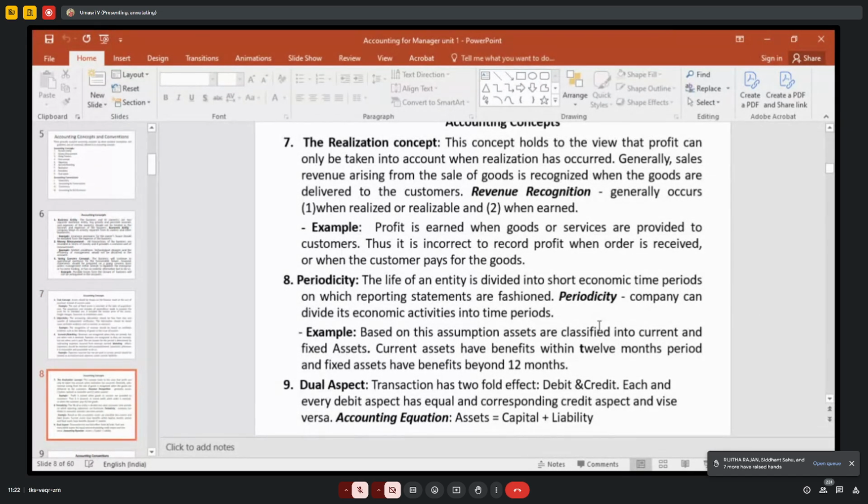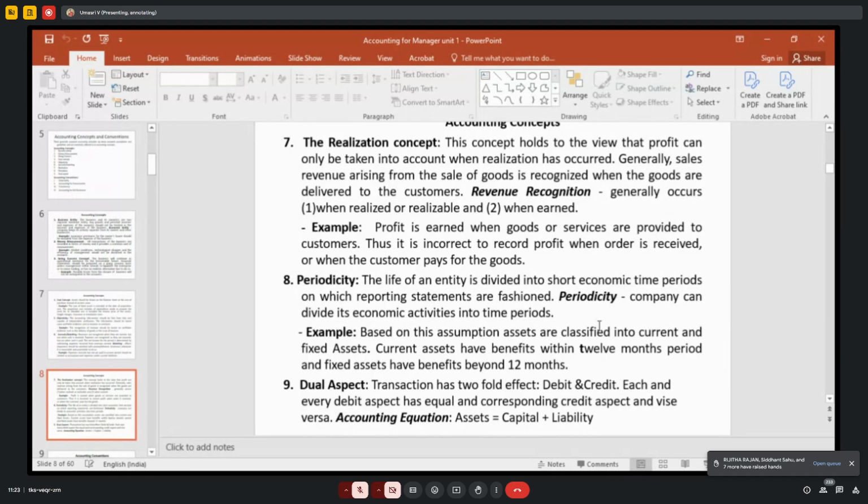Then realization concept. When do you have to record your sales? When you are realizing your assets, or when you are earning the amount. Because of credit sales, you may not receive money; after 2 months or 3 months only you will receive. That is also to be treated as sales. You should recognize these sales. So when you are issuing your invoices, sending the goods to your customer, it should be treated as revenue recognition. Sales you should recognize and record in the books of accounts, right?